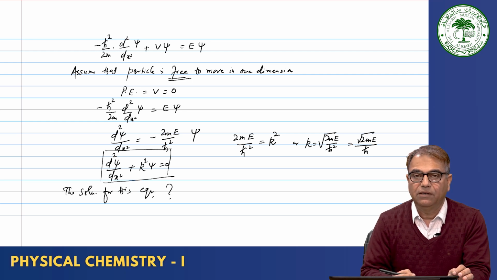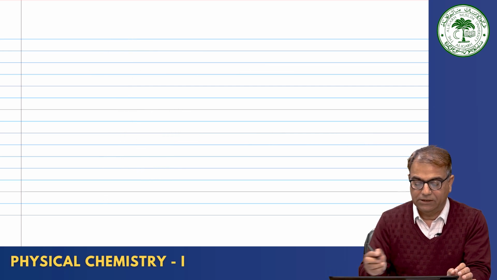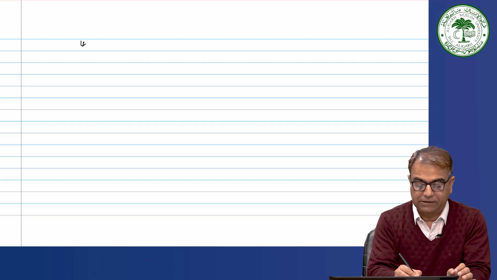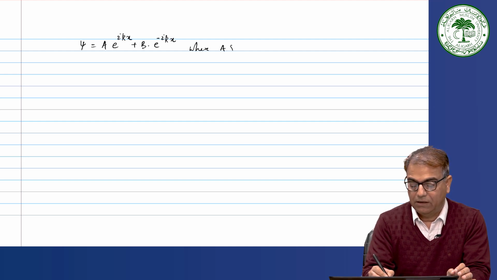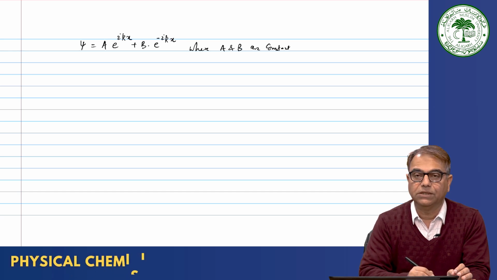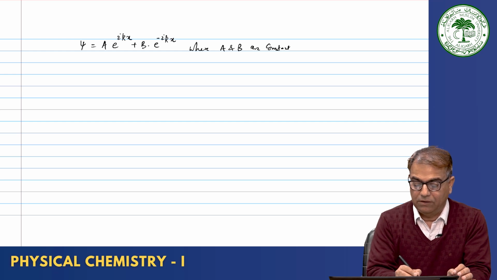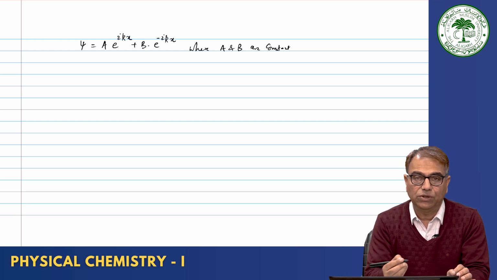In order to do that, we write first the solution and then we check whether this solution is valid or not. So, one of the solutions I can write is psi equal to a exponential i k x plus b exponential minus i k x, where a and b are constants. Okay.